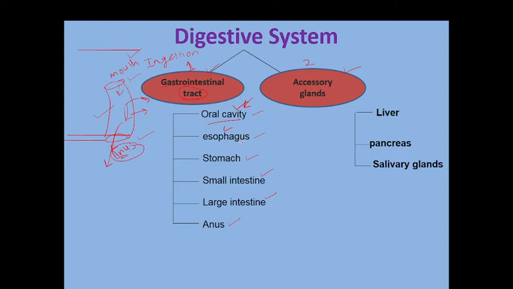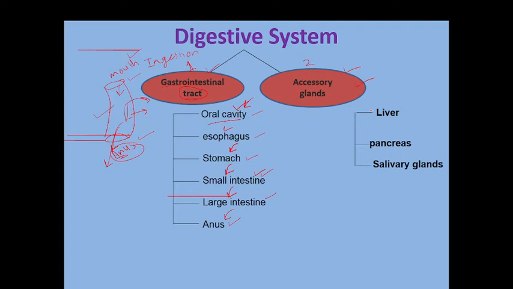From the esophagus the food moves into the stomach, and from the stomach food moves into the small intestine. In the small intestine absorption of the digested food occurs, and then food moves into the large intestine where the undigested material is stored for some time and then it is rejected through the anus.